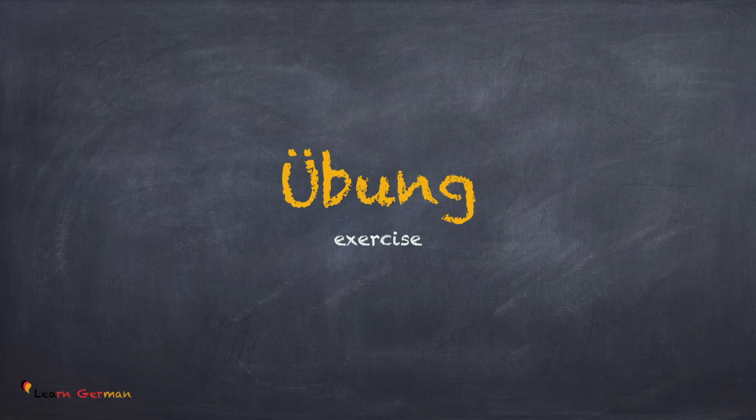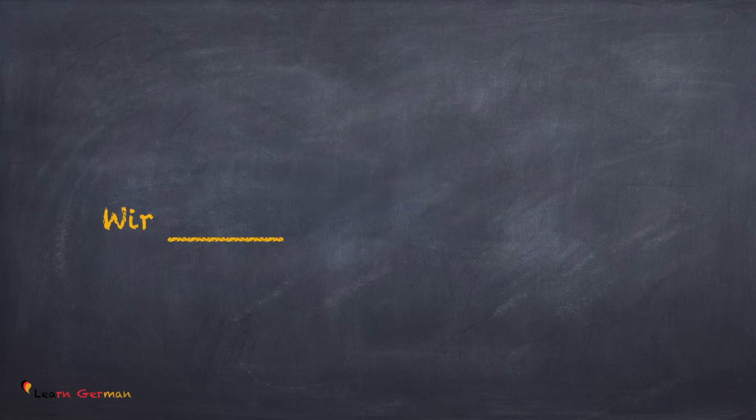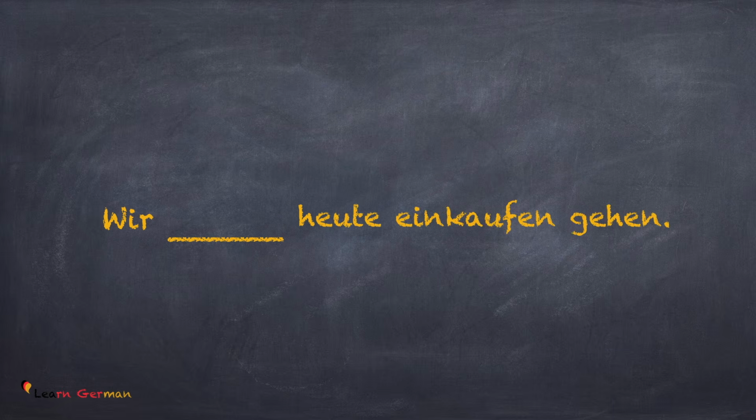Übung. Now let's do a small exercise to see what we have learned. All you have to do is conjugate the verb and fill in the blank. And here's the first sentence. Your answer should be Wir wollen heute einkaufen gehen.